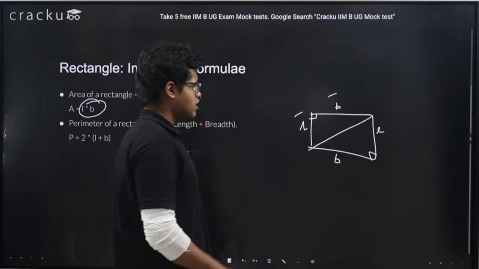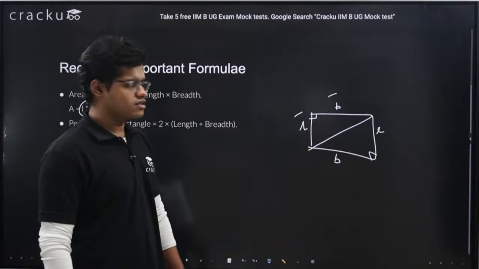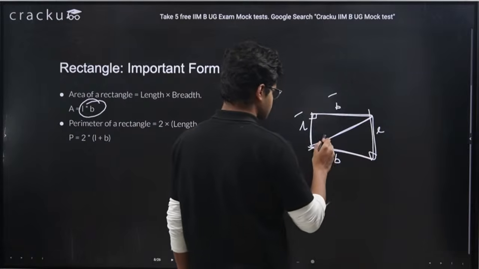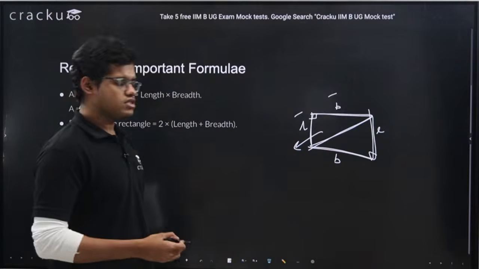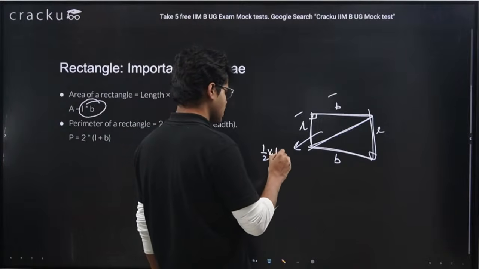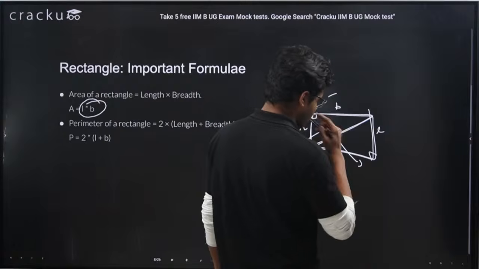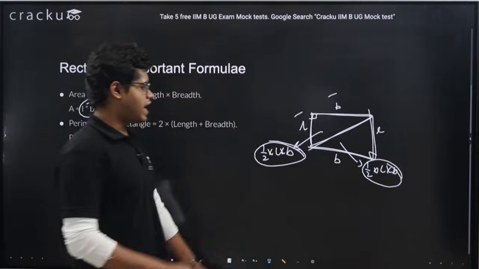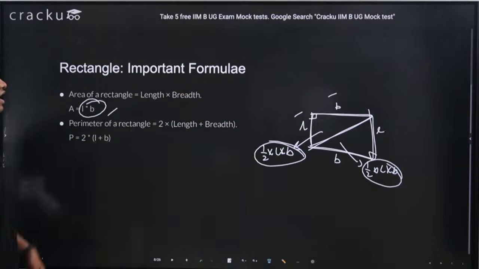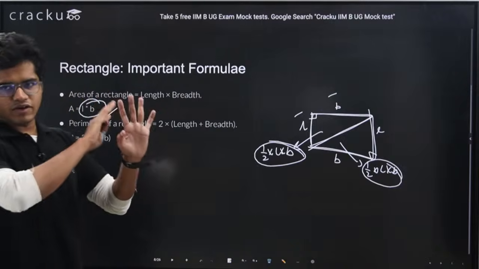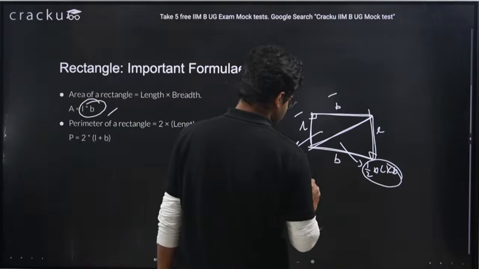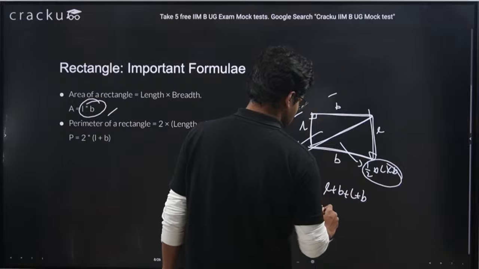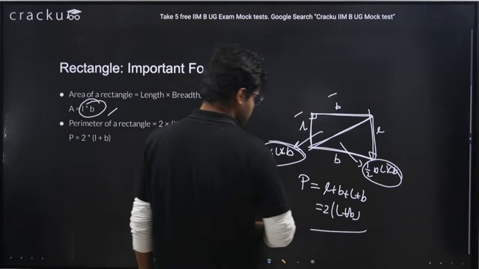This is a diagonal. Now, the diagonal is dividing this rectangle into two equal right angle triangles. The area of this right angle triangle is half into L into B, and the area of the other is also half into L into B. So if we add them up, we will get L into B. And lastly, perimeter. We have to sum up all the sides, so we get L plus B plus L plus B, which is twice of L plus B. This is the perimeter.